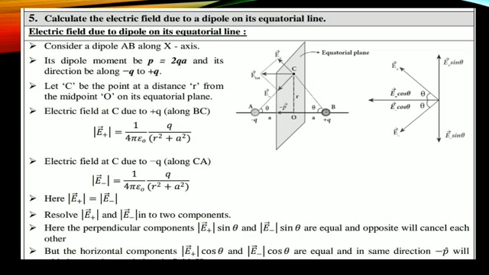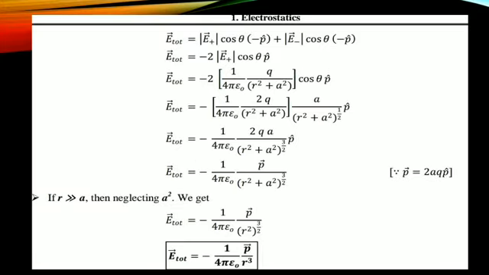Students, if you have any doubt, please call me and I'll explain. After that, you should write the components. The electric field resolves into two components: a perpendicular component, sine theta, and a horizontal component, cos theta. The sine theta components cancel each other because they are in opposite directions, and the horizontal components are equal and in the same direction. Therefore, cos theta only is added. E1 plus E2 gives 2E1, that is 2 into the electric field into cos theta.